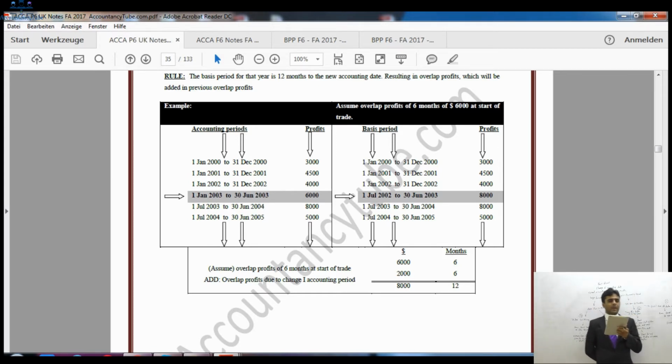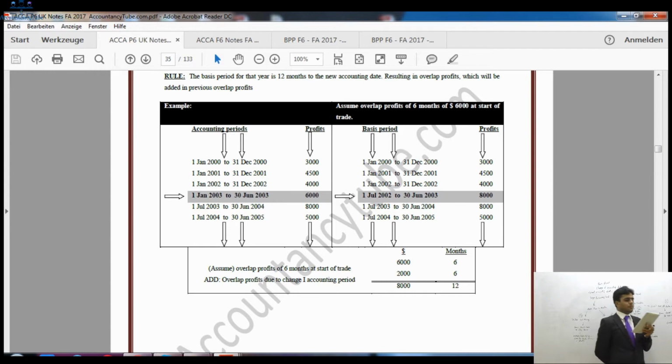Then we thought that we will make our accounts to 30th of June every year. So when we decided we will make our accounts to 30th of June, we made our accounts from 1st of January 2003 to 30th of June 2003. Now we have changed our accounting date, which has resulted in a shorter period of accounts, which is less than 12 months, in this case 6 months, right? Now our accounting date is changed in the shaded area on the left side of the example.